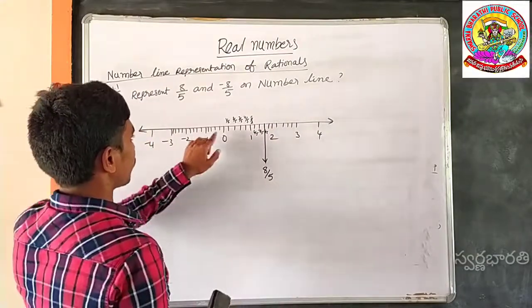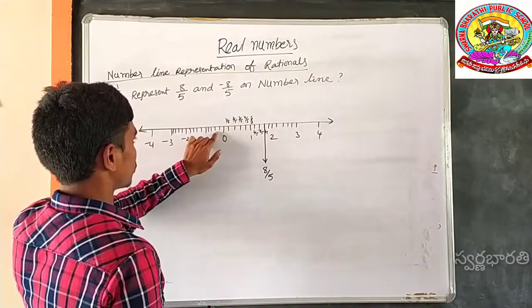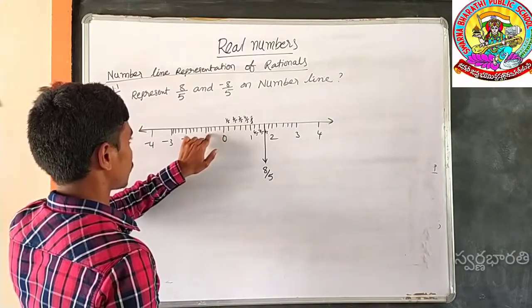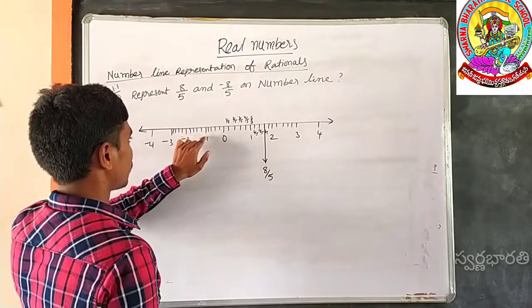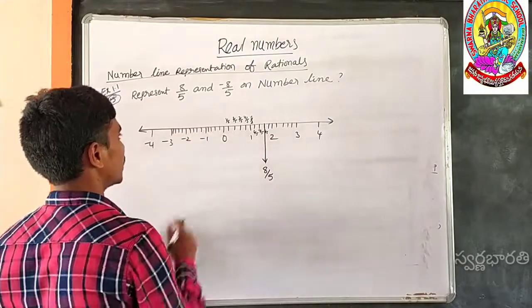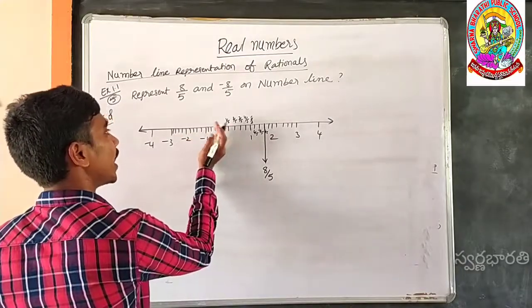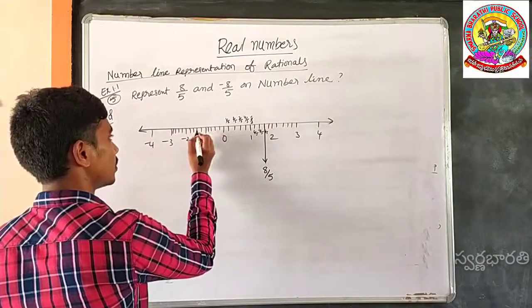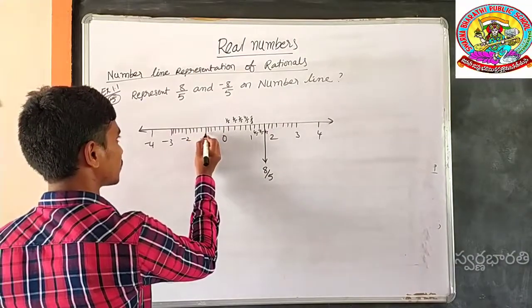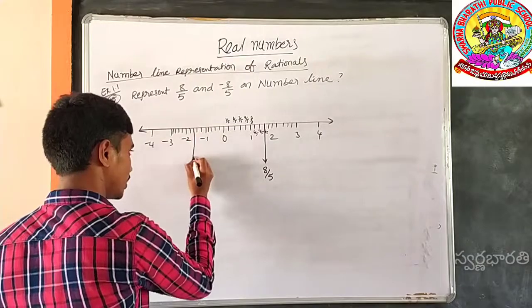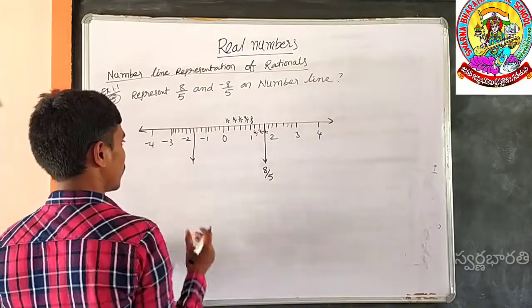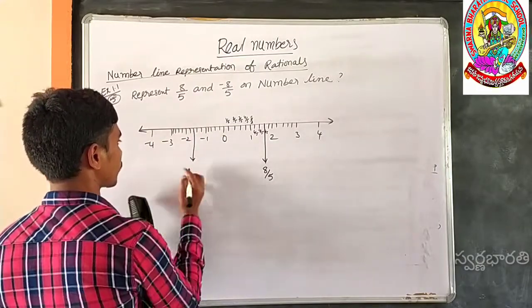In the same way, minus 1 by 5, minus 2 by 5, minus 3 by 5, minus 4 by 5, minus 5 by 5, minus 6 by 5, minus 7 by 5. Simply by counting the 8th part of these little fragments, this is minus 8 by 5.